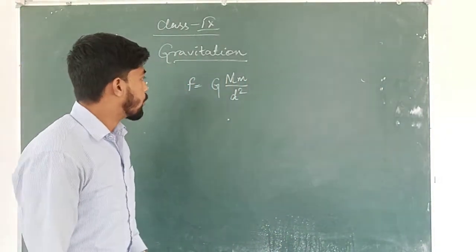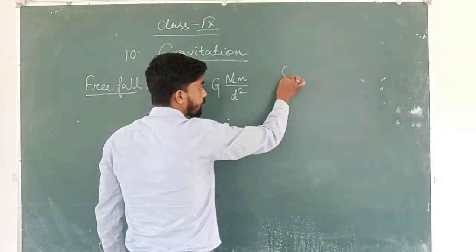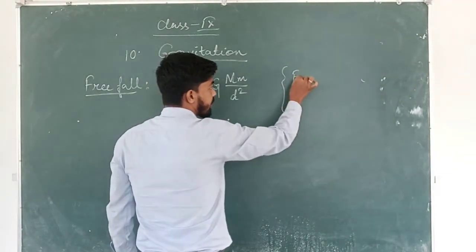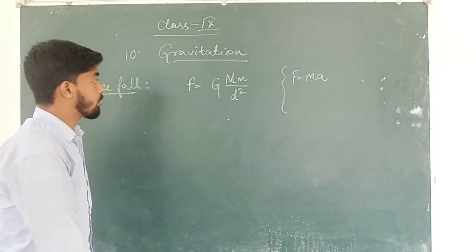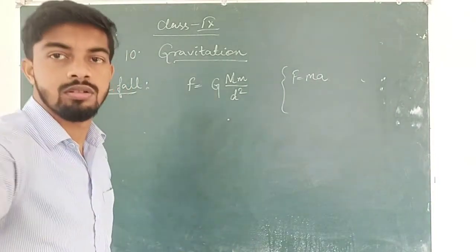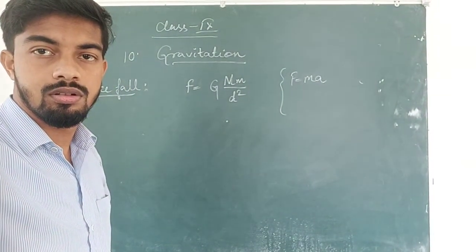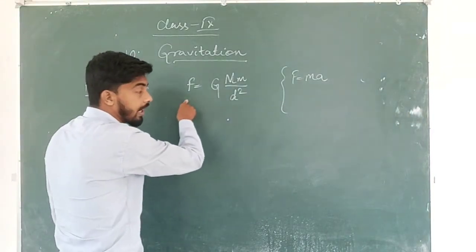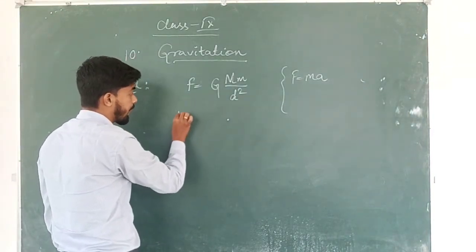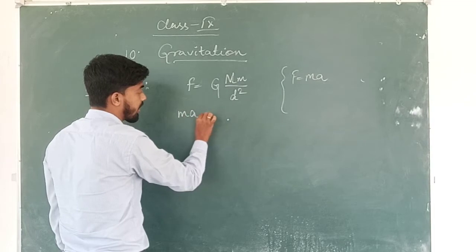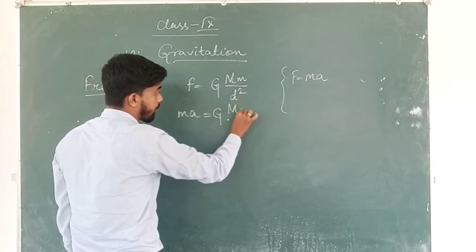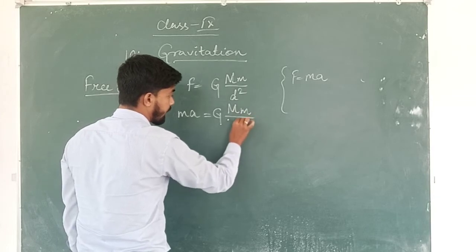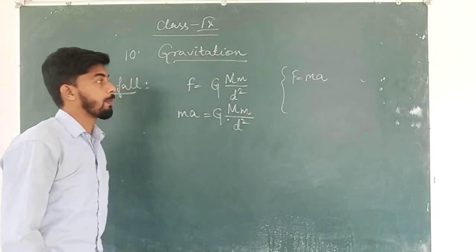Now we know force is given by mass into acceleration. So here we can substitute force by ma equal to G M m by d square.